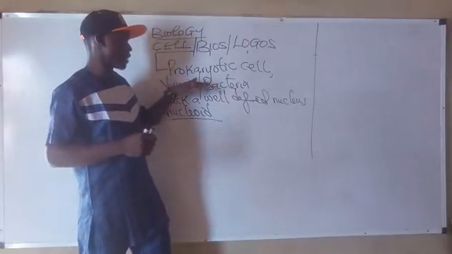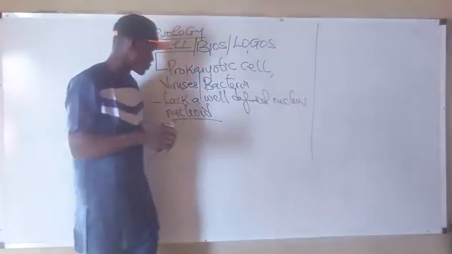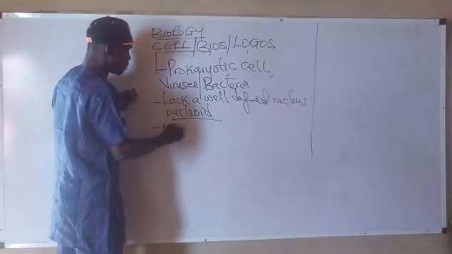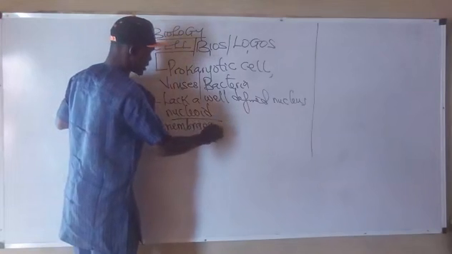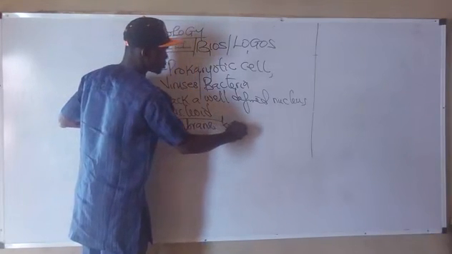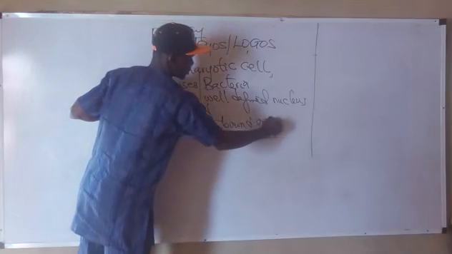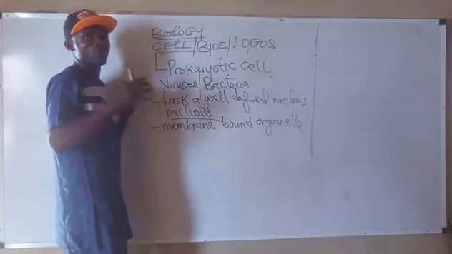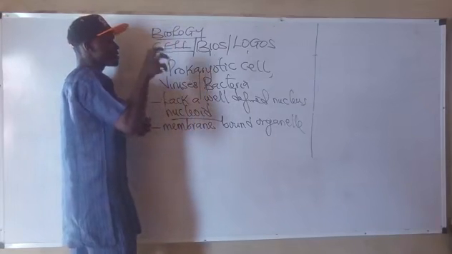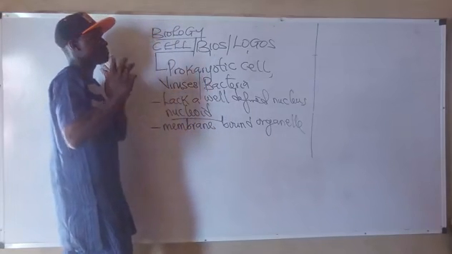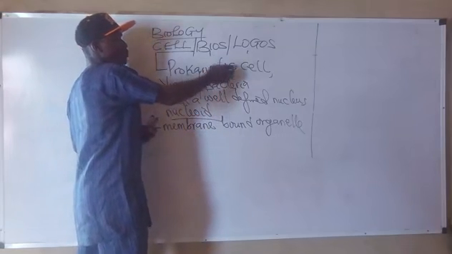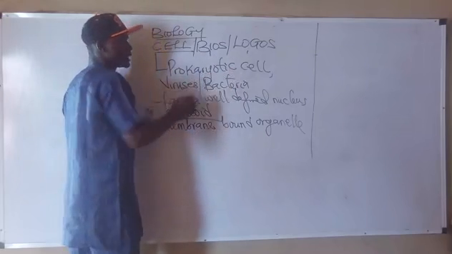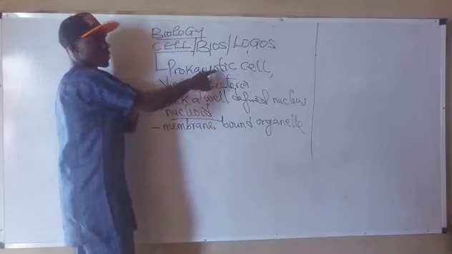So, a prokaryotic cell lacks a well-defined nucleus. A prokaryotic cell also lacks a membrane-bound organelle. It means that there are certain organelles that are possessed by the eukaryotes, or that are found in eukaryotic cell, that are absent in prokaryotic cell.